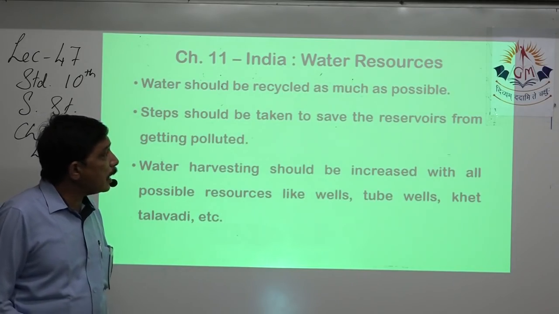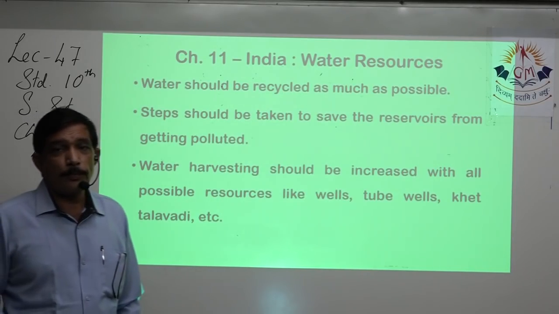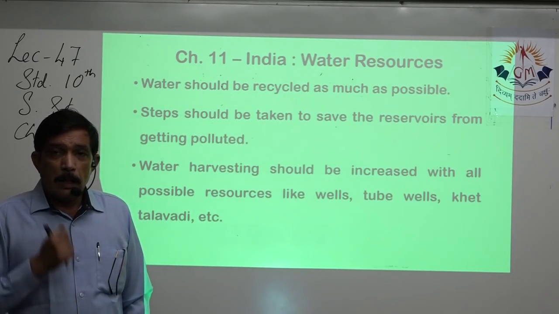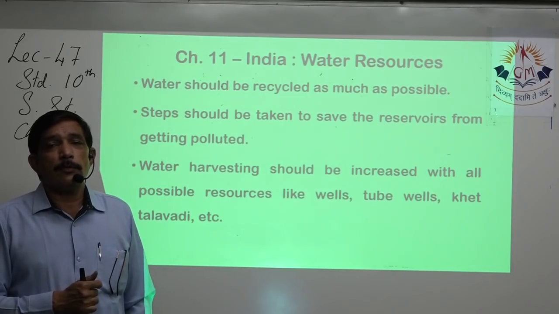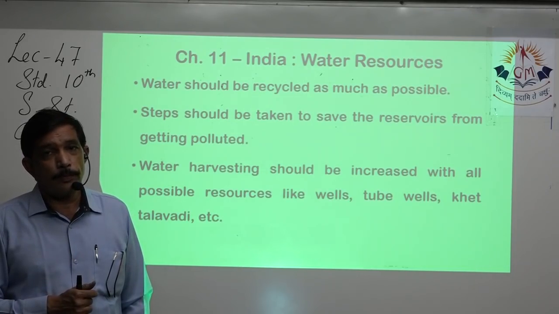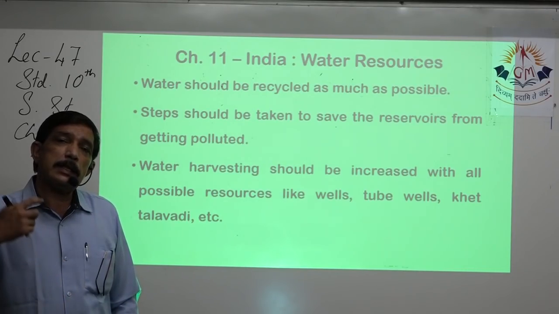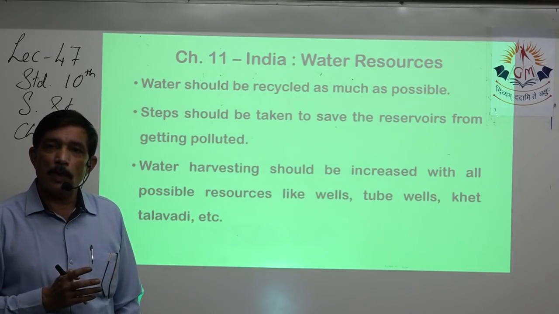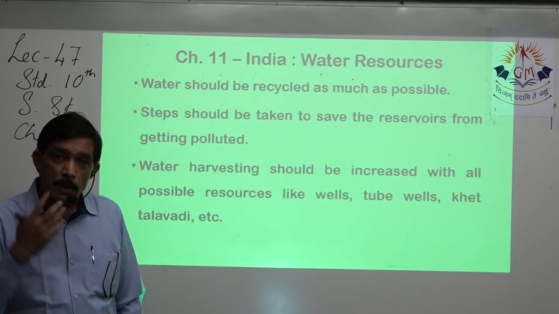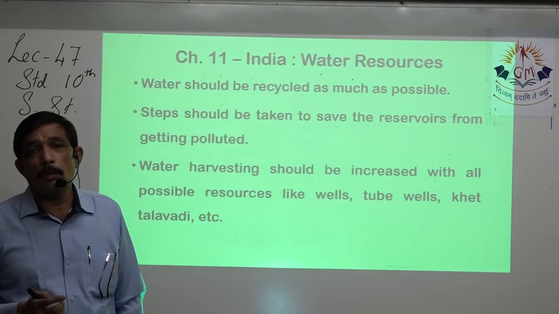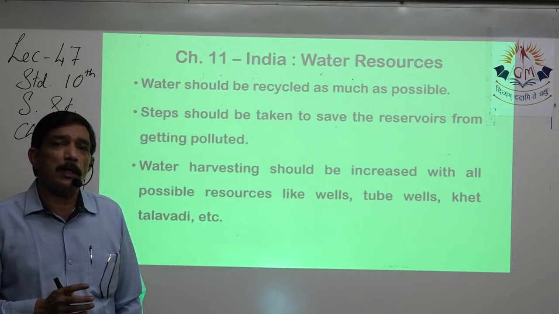Water should be recycled as much as possible. This point is especially for the industries, because industries release the dirty water into the river, polluting the river, the nearby soil, underground water, everything is spoiled.